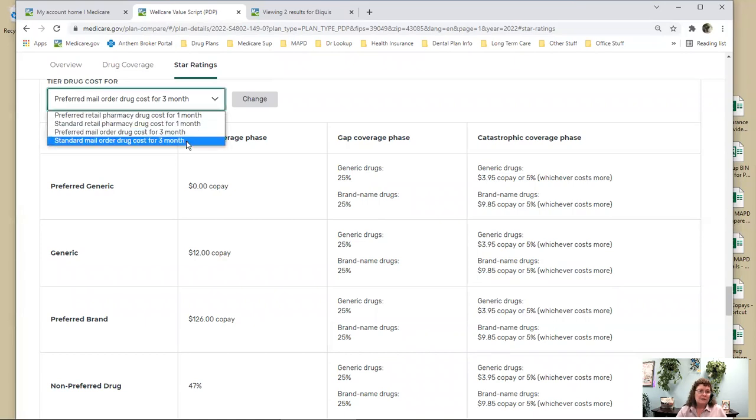You don't want to use a standard mail order pharmacy. You always want to use the mail order pharmacy for the plan that you're using. So, for example, WellCare uses CVS Caremark as their mail order pharmacy. Humana uses Humana Pharmacy. So if I had a Humana plan last year, I don't want to be going to Humana Pharmacy because you're not going to save any money.